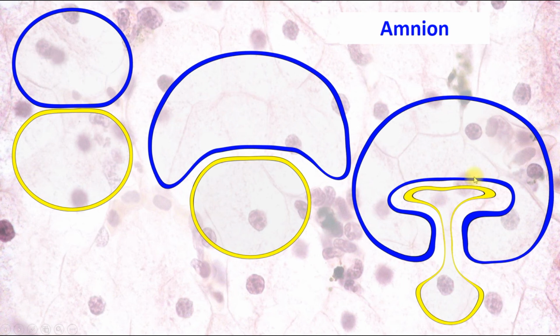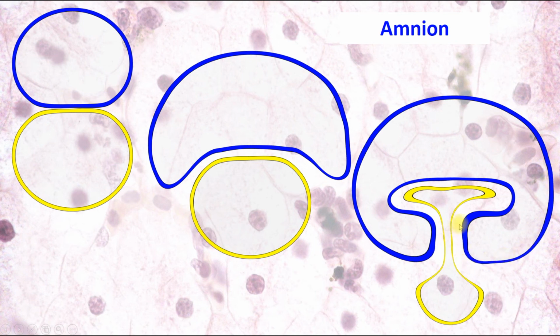It's the embryonic ectoderm which covers the embryo. Embryonic endoderm goes inside the embryo. It will form the digestive tube, and this is the yolk sac. It is a rudimentary organ in human embryogenesis, and this is the amnion, which is formed by extraembryonic ectoderm.